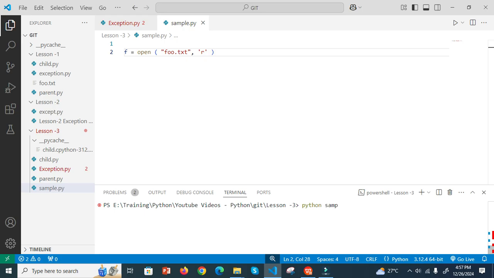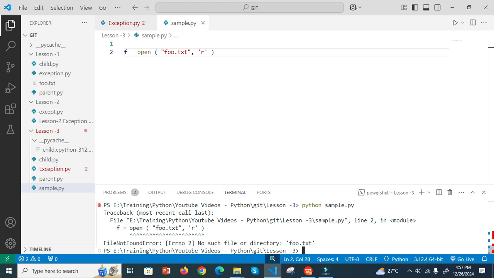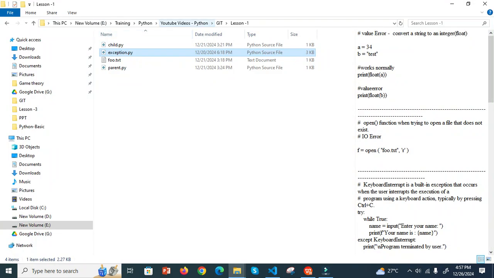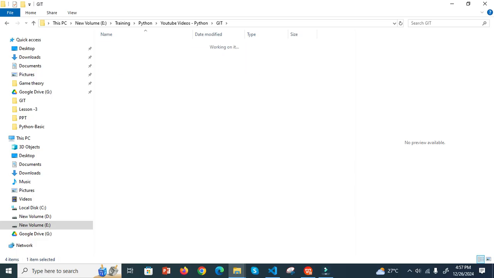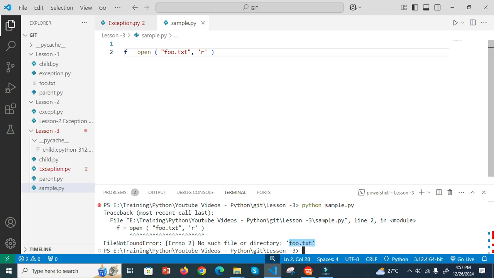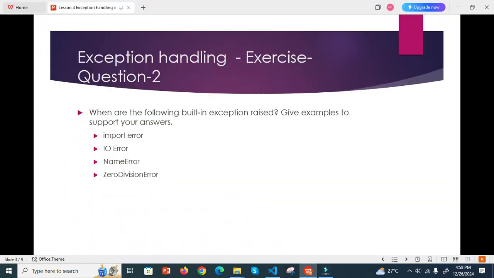Python sample.py, file not found error. So there is no such file. When you are trying to open a file which does not exist, that type of error occurs, because Python will search in the current directory, right? There is no such file, so it will throw that error. Okay, this is the second type of error, IO error.